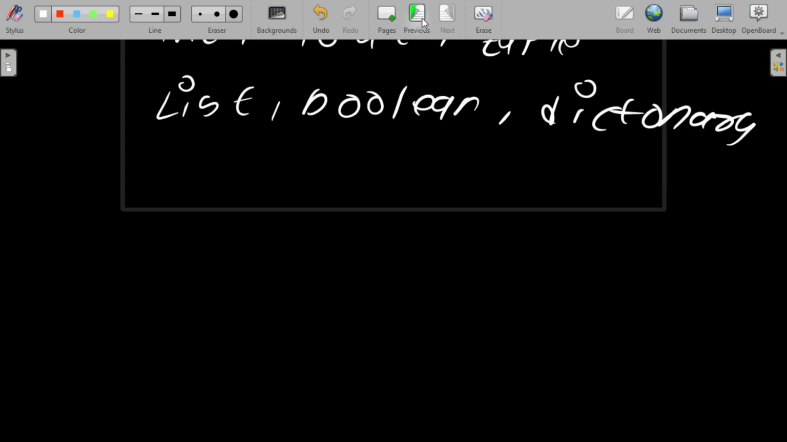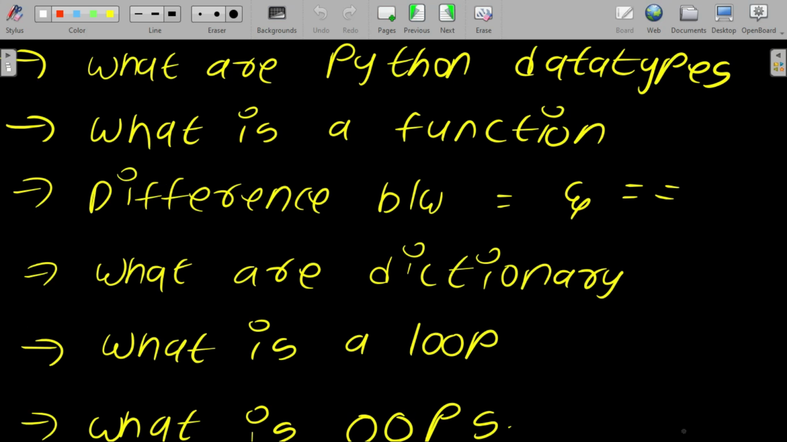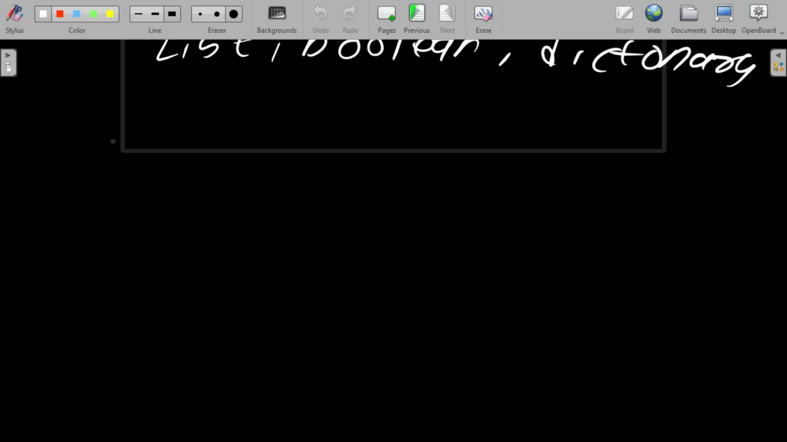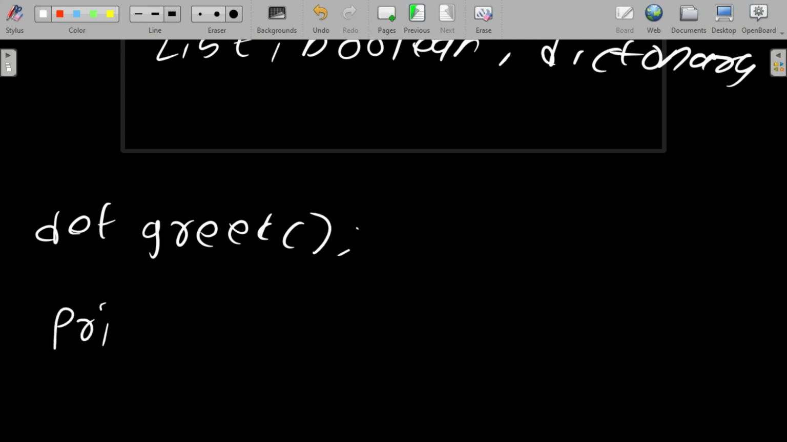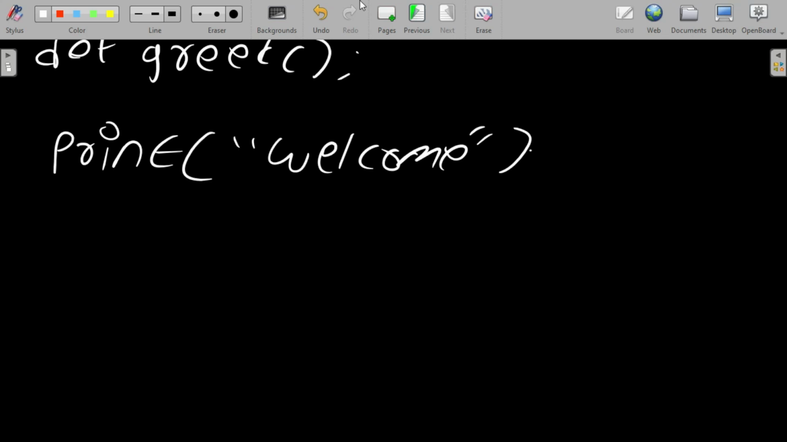Let us move to the sixth question. What is a function? A function is a block of code that performs a specific task. Calling a function displays the output, and functions reduce code repetition. Let me write an example for a function also. Let me define the function greet. I'm declaring the function, and I'm going to print welcome. When I call this function, it's going to print welcome. So functions reduce code repetition. Let us move to the next question.